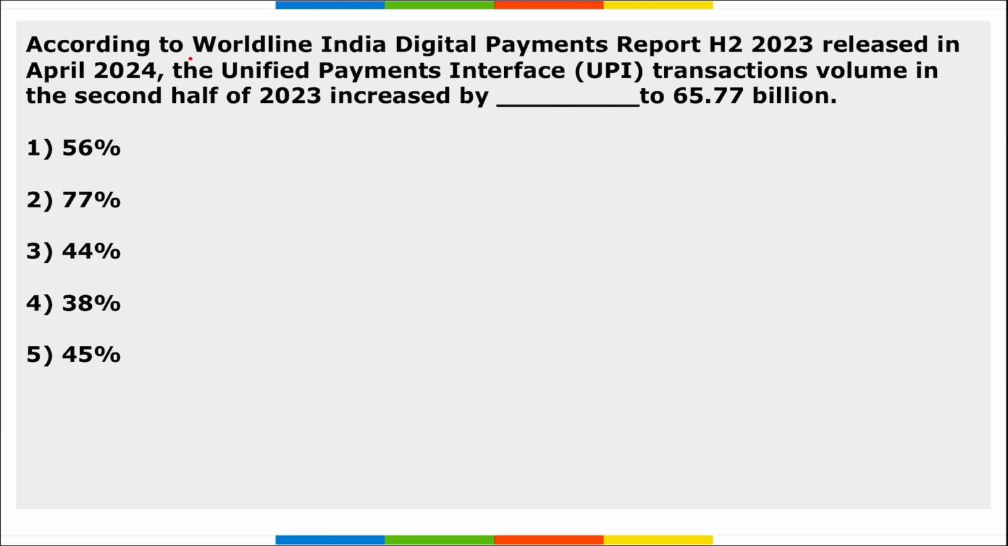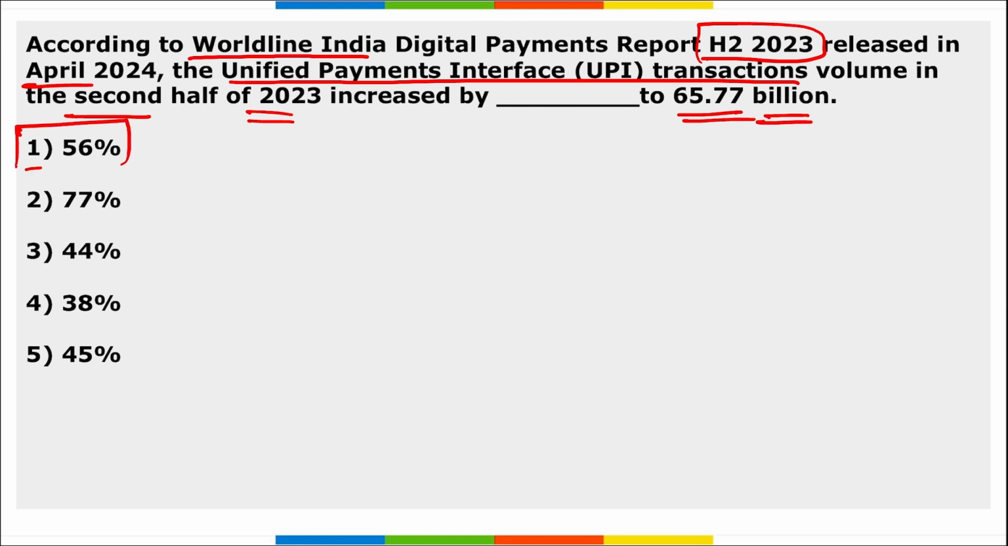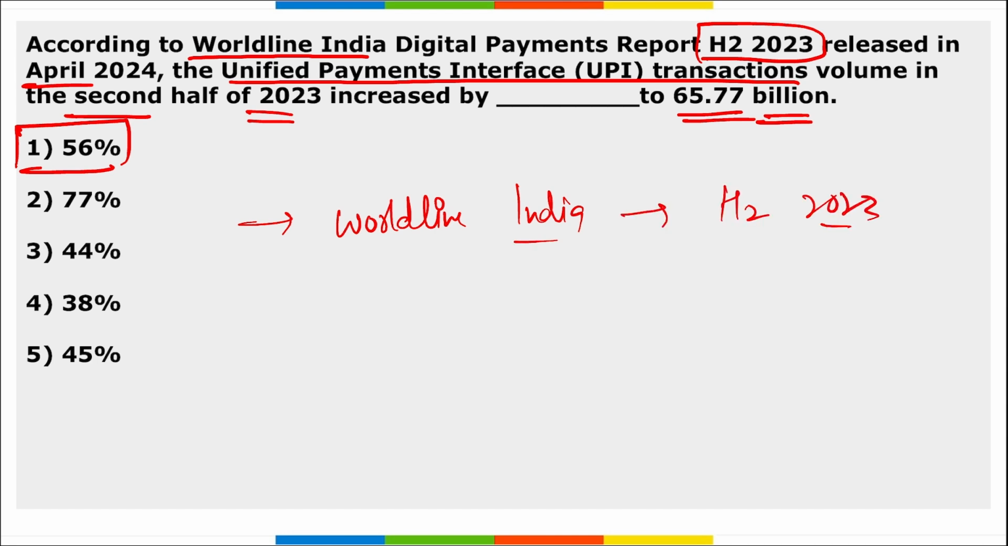Next, according to the World Line India Digital Payments Report of the second half of 2023 released in April, the UPI transaction volume in the second half of 2023 increased by how much to 65.77 billion? According to this, the UPI transaction volume increased by 56%. This data was released by World Line India Digital Payments, and this is for the second half of 2023. Take a note of this.